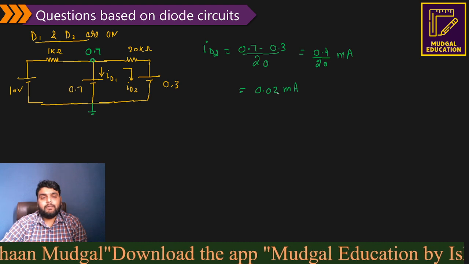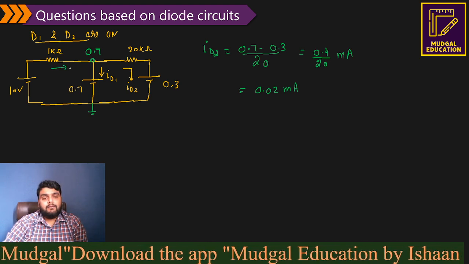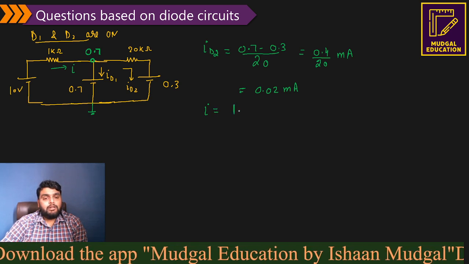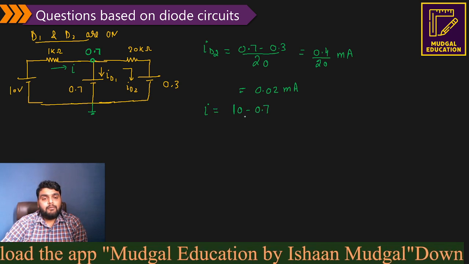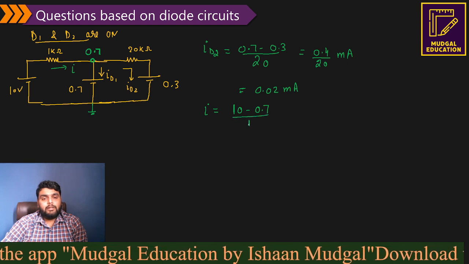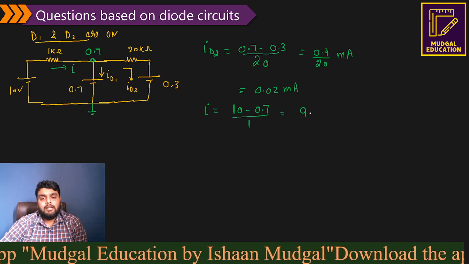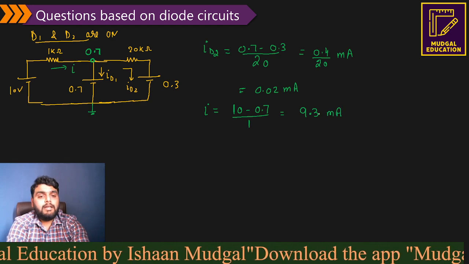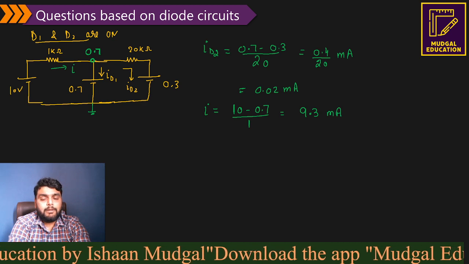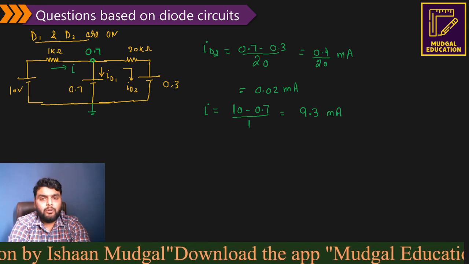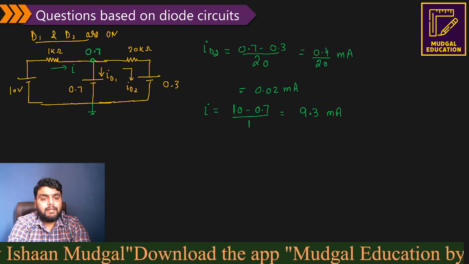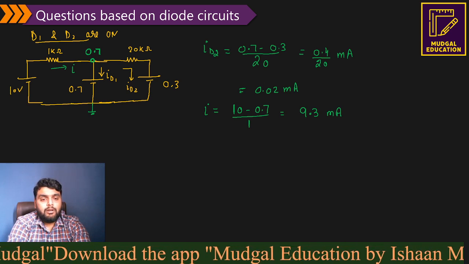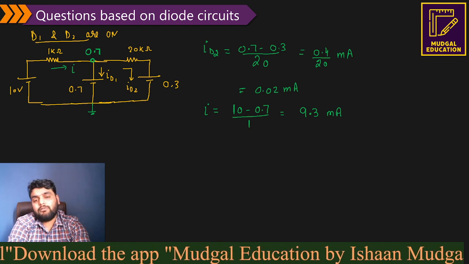This is ID2. Now let's calculate the current I which is flowing here. I is equal to 10 minus 0.7 divided by 1 kilo ohm. So it comes out to be 9.3 milliampere. I hope there is no problem in the calculation. If you find any problem, you can tell me directly in the comment section. Any doubt here? Now try to solve this question further.